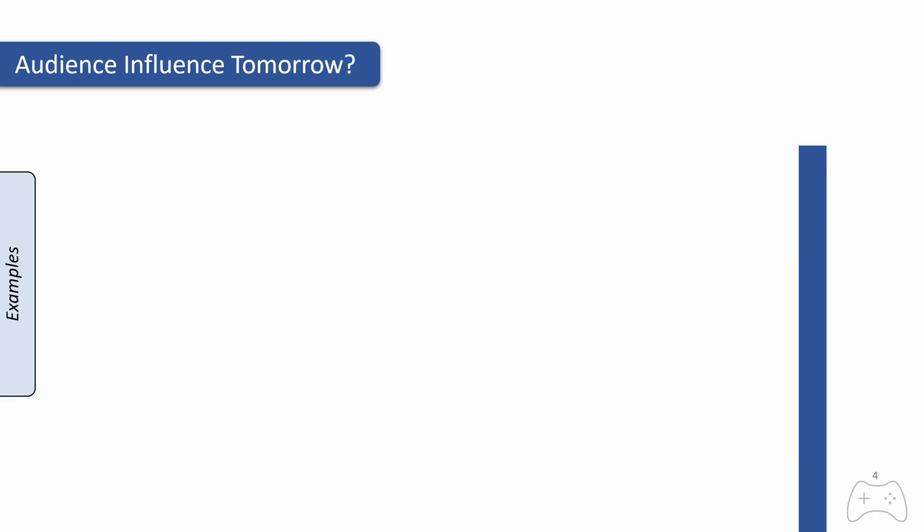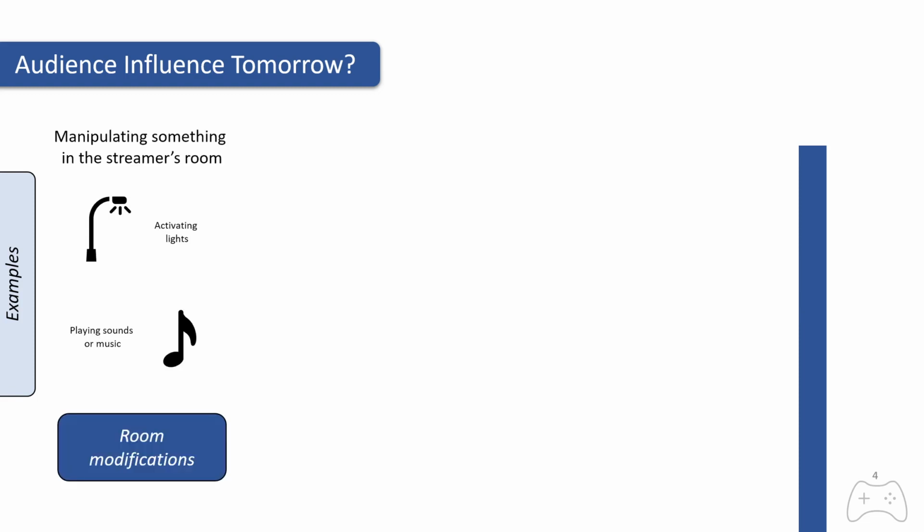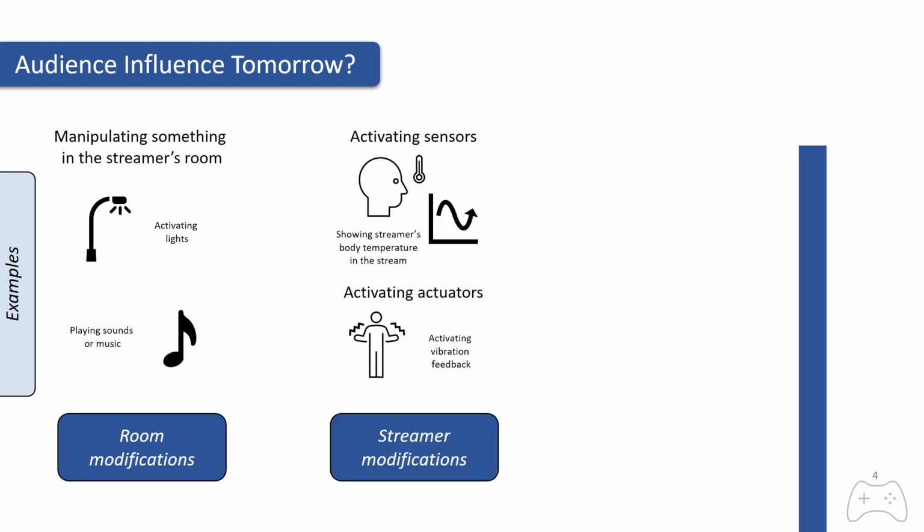Based on this, we asked ourselves whether there are more content-independent influence options, and we came up with 3 general modification category ideas. In room modifications, viewers would be able to manipulate something in the streamer's room. For example, viewers could activate the lights in the room. Streamer modifications, in contrast, would cover something that the streamer is wearing. For example, viewers could activate sensors to show their readings in the stream, or they could activate actuators, for example, activating vibration feedback on the streamer's body.